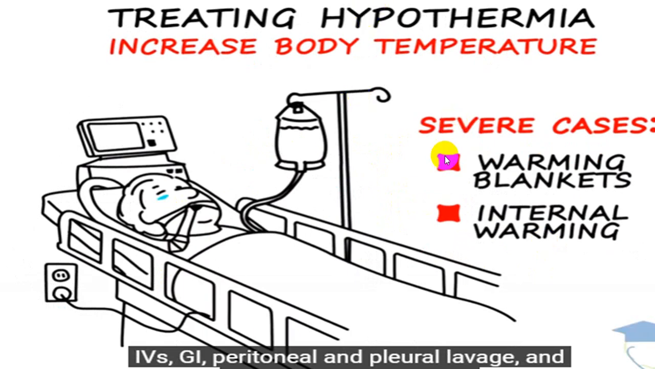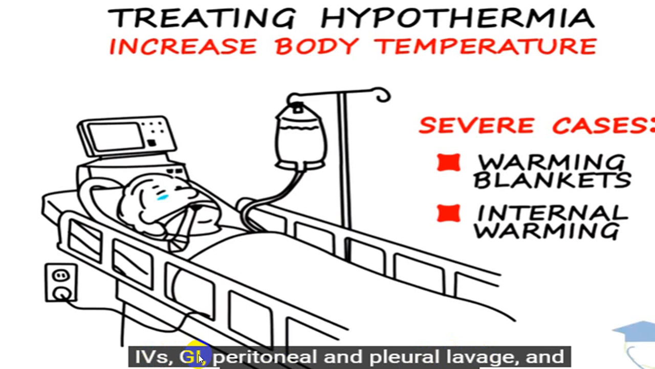In severe cases, a warming blanket will not suffice. You might require internal warming. So external warming plus internal warming. As far as internal warming is concerned, IV fluids, GI lavage, peritoneal or pleural lavage, these are what we call invasive procedures. While GI lavage we can consider almost non-invasive, the others are invasive.